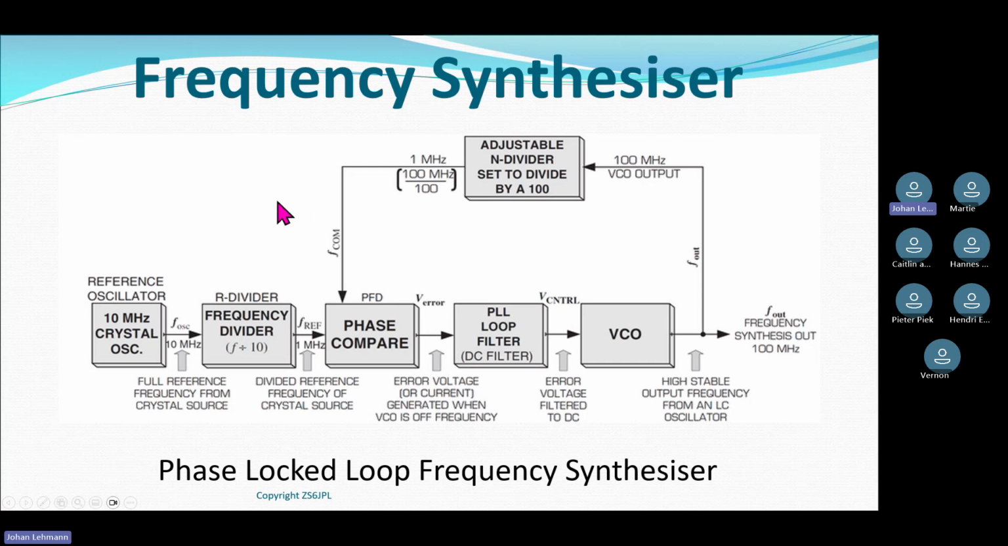So what happens is I still have my crystal oscillator running at 10 megahertz, which you did on Tuesday night. I've got a frequency divider that divides it down to 1 megahertz. Now you would ask me a stupid question: why do I want to divide the 10 megahertz down to 1 megahertz?